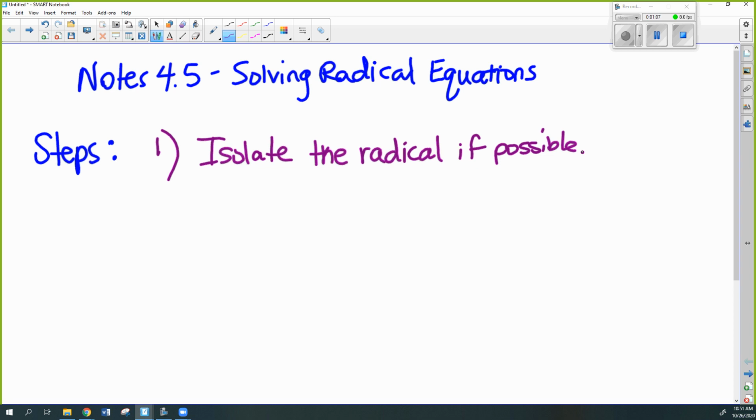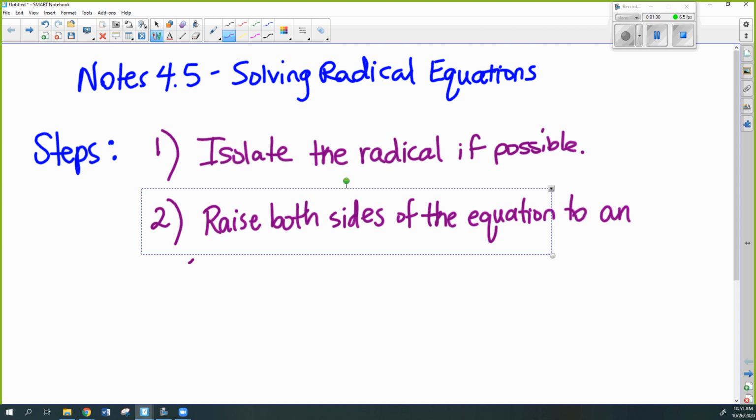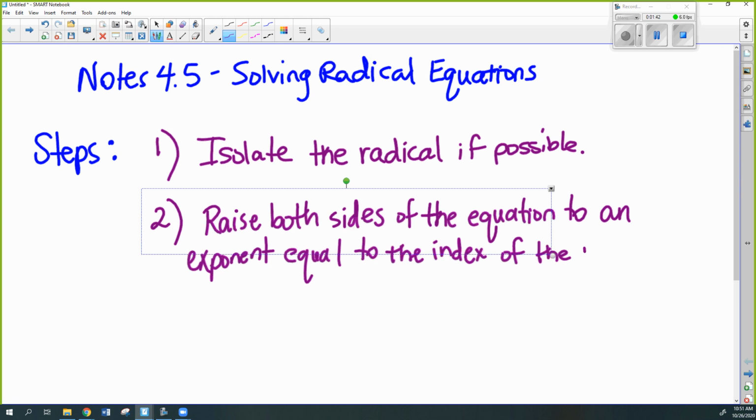Now, once you have it isolated, you're going to raise both sides of the equation to an exponent equal to the index of the radical.